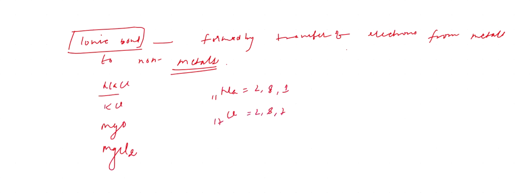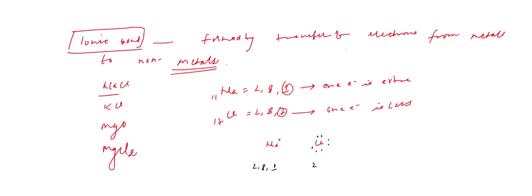So to read this properly, one electron is extra. To be stable, it needs to remove one electron. And in the other, one electron is less, so it is required to gain one electron. The number of dots is equal to the number of valence electrons. That is very simple. So here 1, 2, 3, 4, 5, 6, 7. So here configuration is 2, 8, 1, one is extra, and 2, 8, 7, one is less.